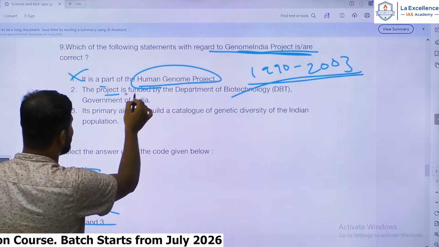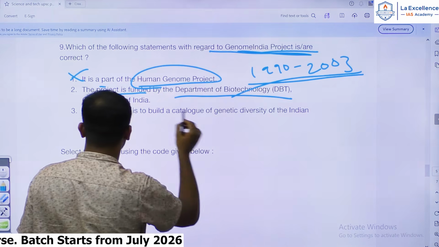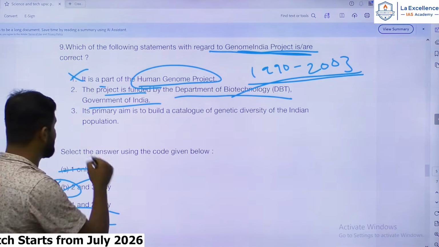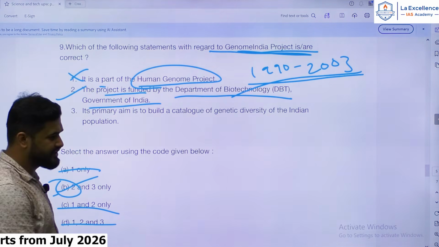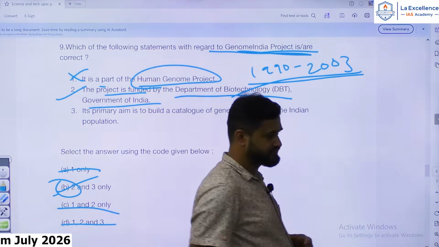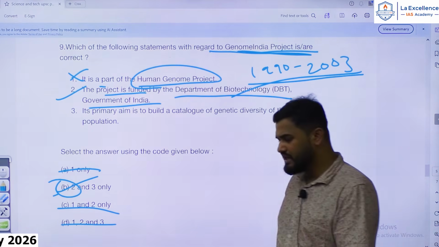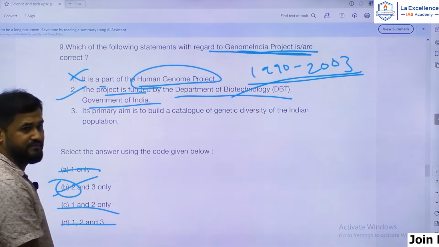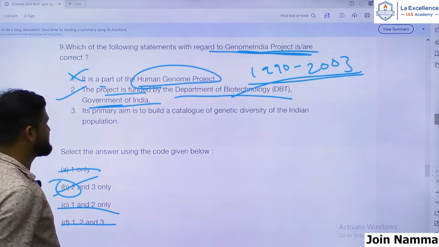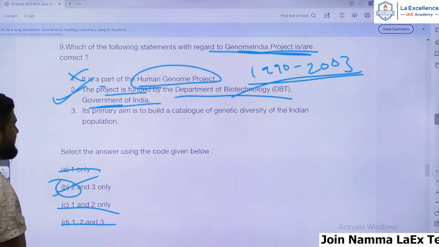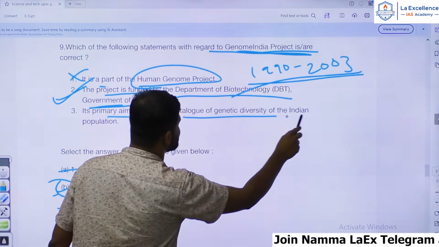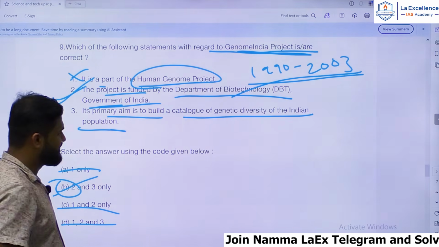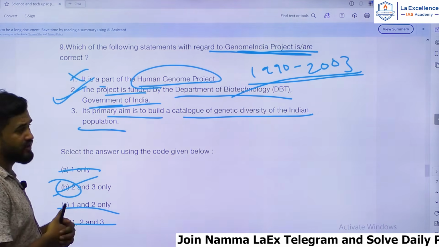Right? So the project is funded by Department of Biotechnology, Government of India. Yes, this project is actually led by Brain Research Institute, IISc Bengaluru, but it is funded and directed by Department of Biotechnology, Ministry of Science and Technology. Hence, this statement 2 is correct. Its primary aim is to build a catalog of genetic diversity of Indian population. Yes, that is the purpose of the project.